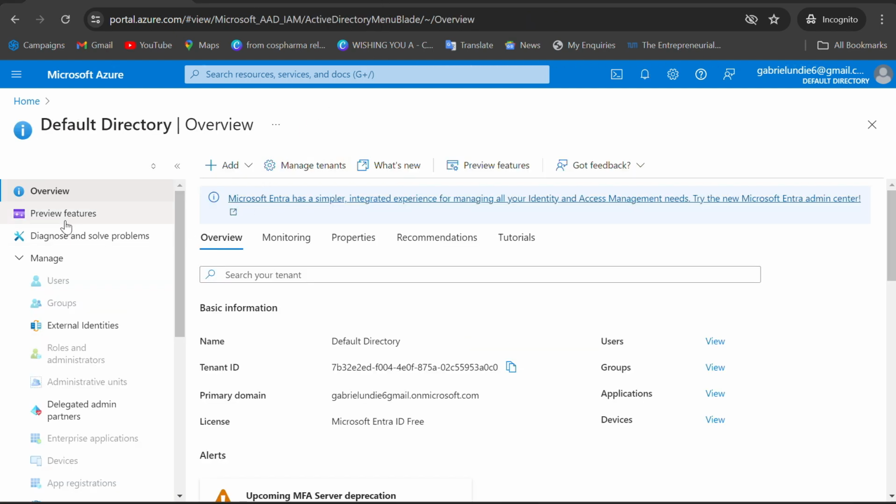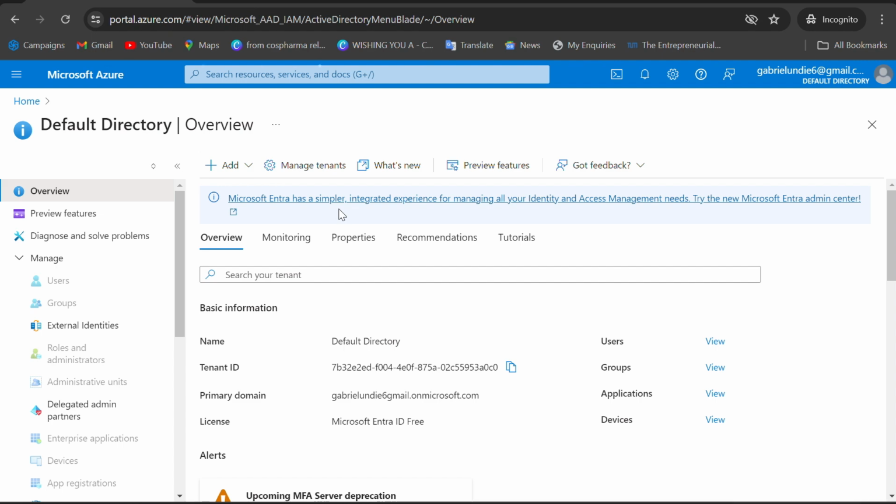So that is what is important for you to know. If you return back to overview, that is the main page, or the default page that we are on now.